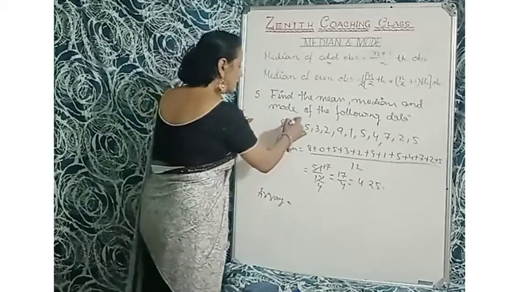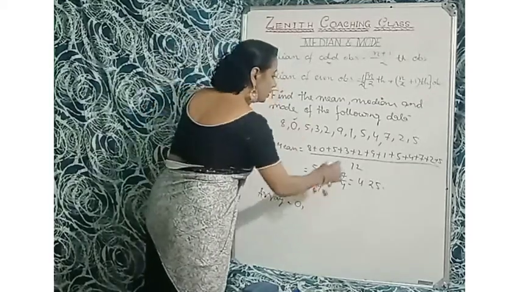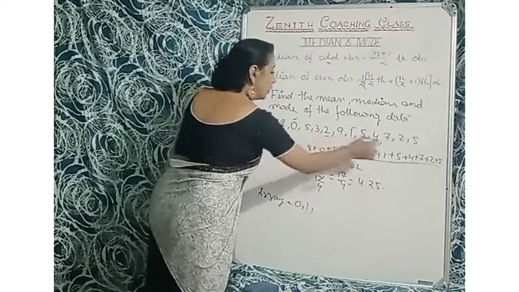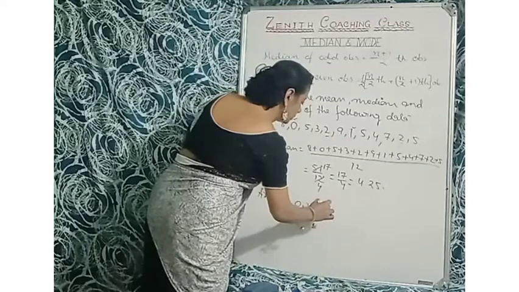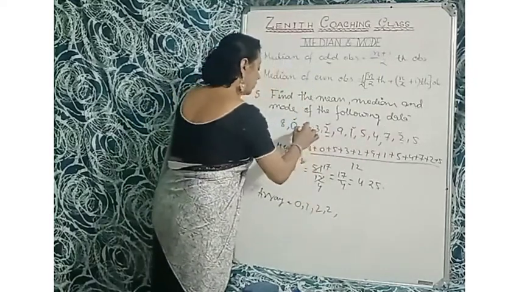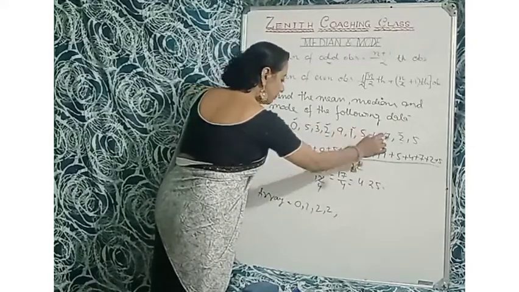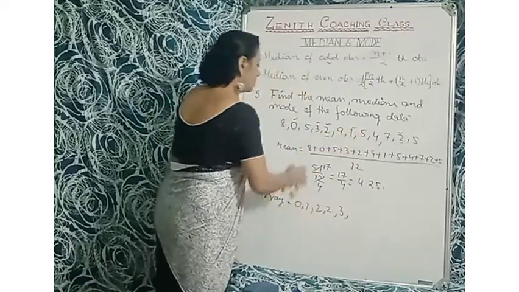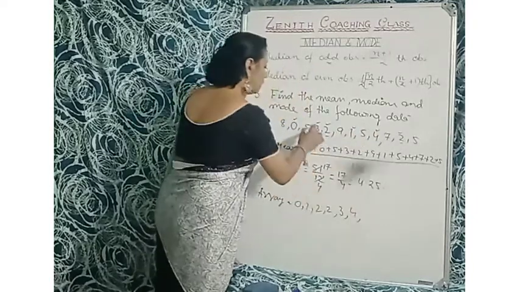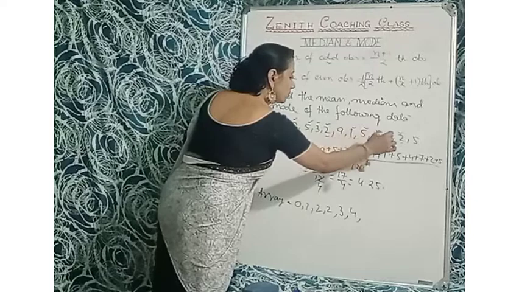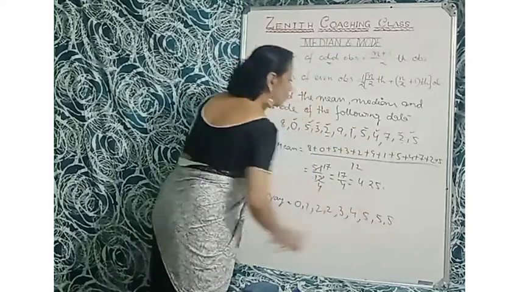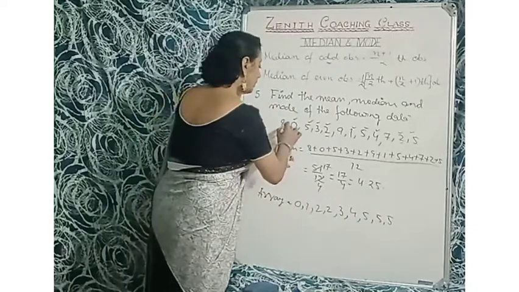So here first one is 0. Then 1, here is 1, 2, and here is 1, 2. So 2, 2. Now here is 3, only one 3 here. Okay, 3. Now here 4, here is 4. So 4. Now 5. 1, 2, 3, so three 5s. Okay, now 5, 5.